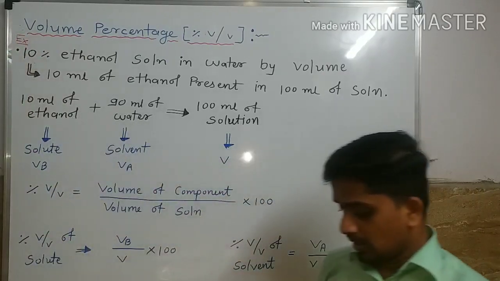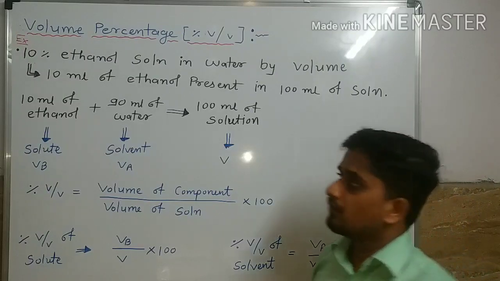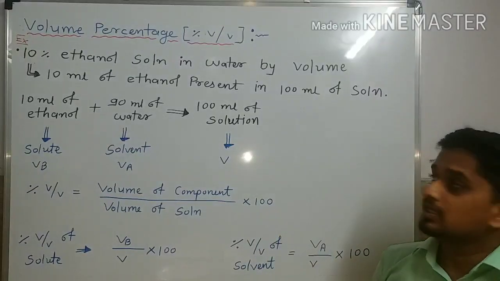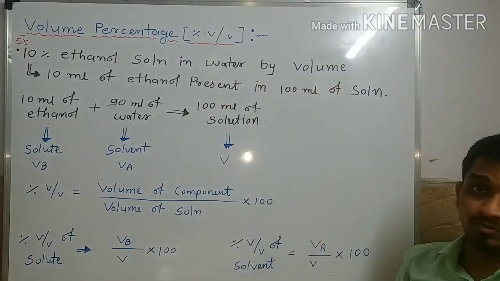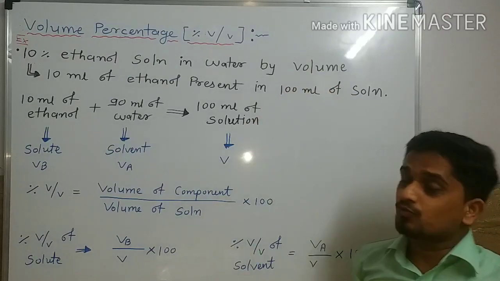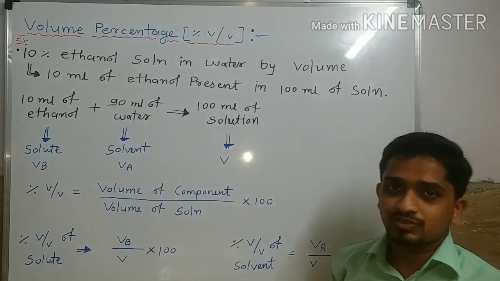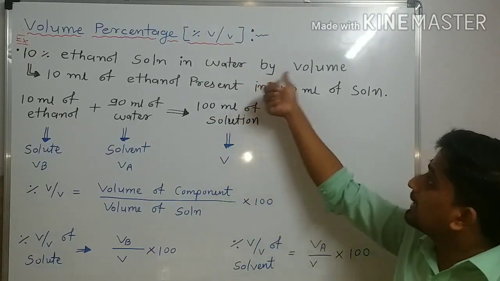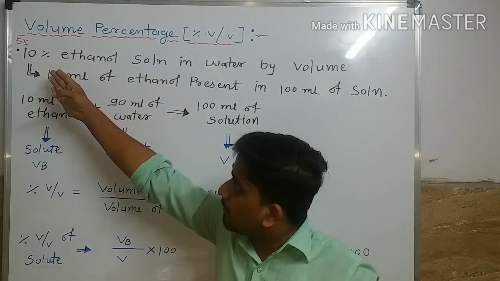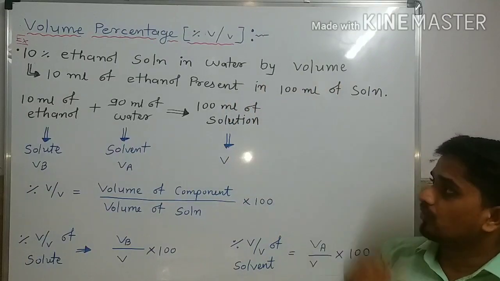Assume that we have a solution of 10% ethanol solution in water by volume. In mass percentage, what we write here is by mass, and in volume percentage, we write by volume. Our example is 10% ethanol solution in water by volume.